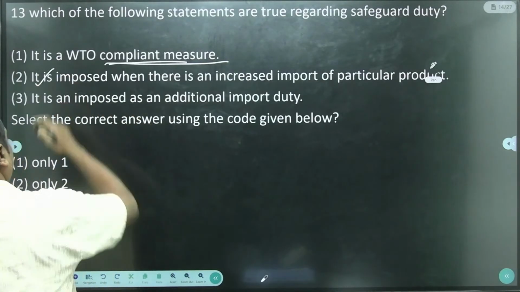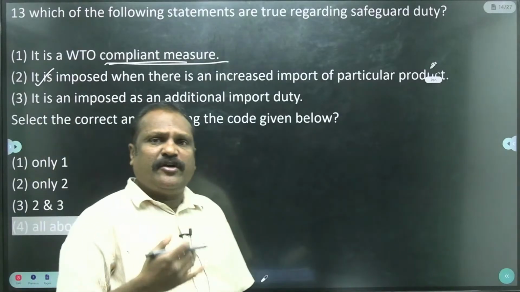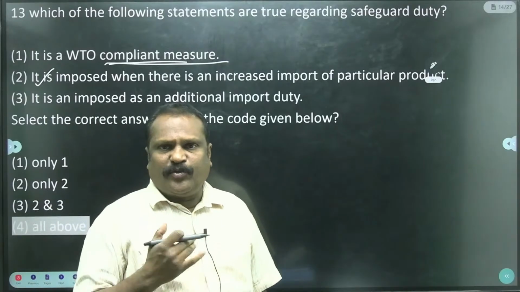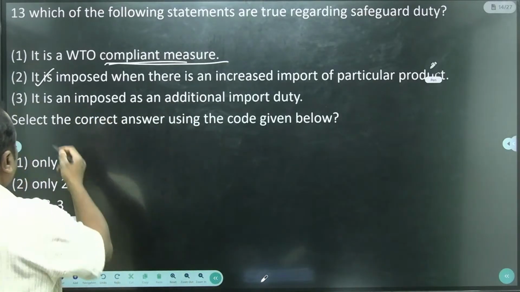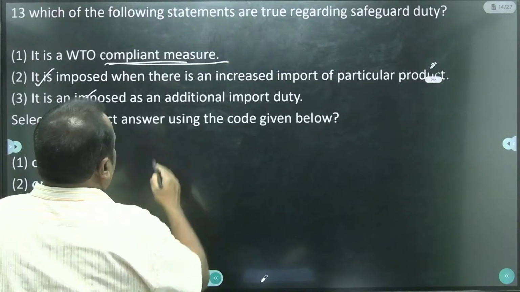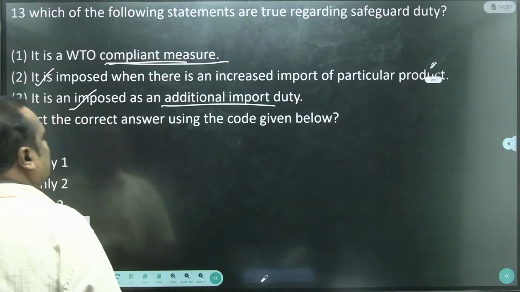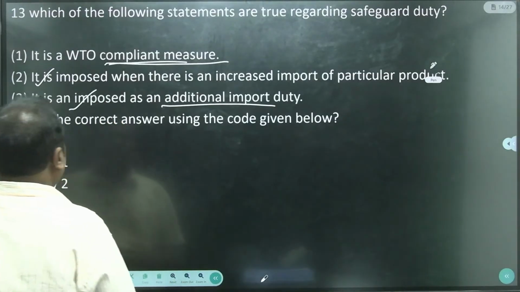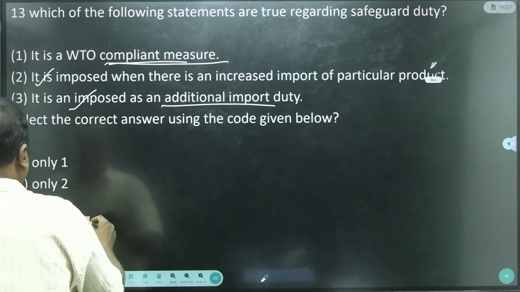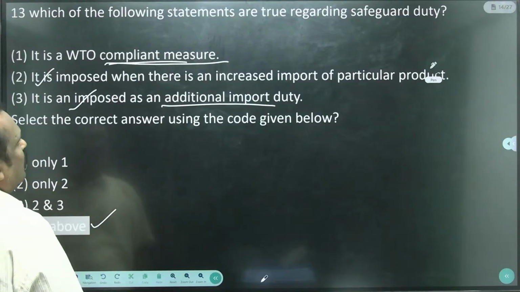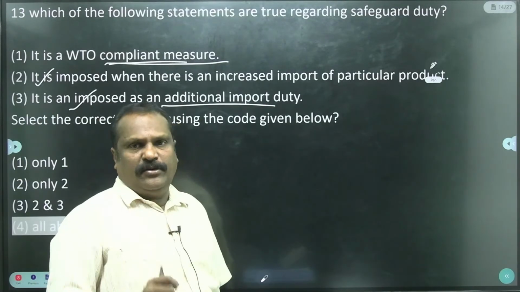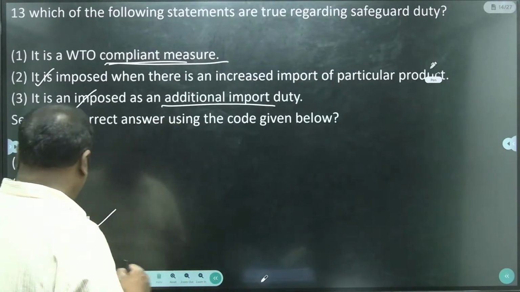Yes, with the large import of the product from foreign countries, automatically the safeguard tax is levied to protect the domestic companies, and it is imposed as an additional import duty. Yes, it is additional import duty only. And 1, 2, 3 is the answer. All the above are correct regarding the safeguard and the WTO, World Trade Organization.